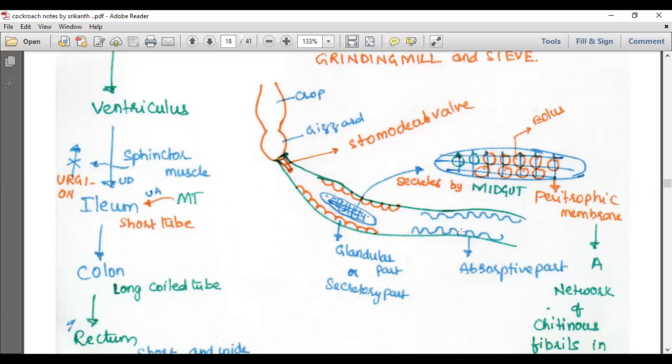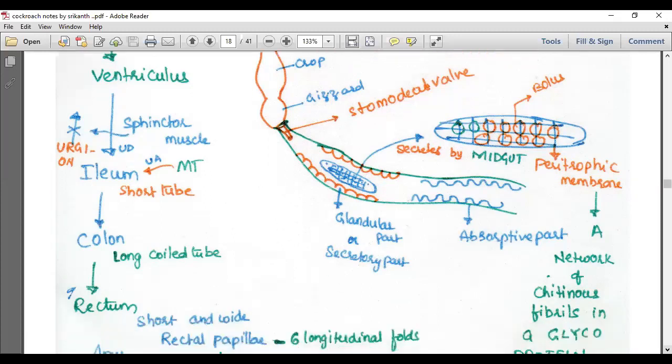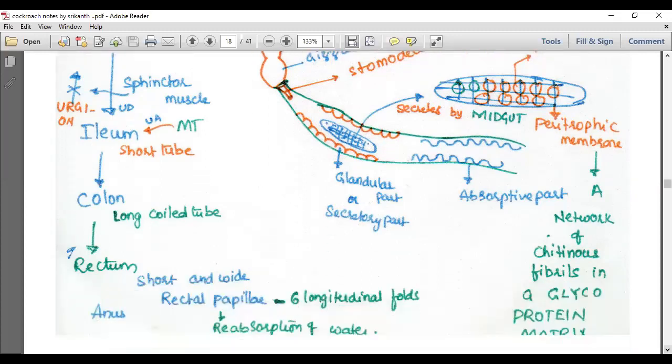Next, the ventriculus opens into the ileum, a short tube. Then the colon, a long coiled tube. Then the rectum, short and wide, which contains six longitudinal rectal papillae, the folds. They are helpful for the reabsorption of water.